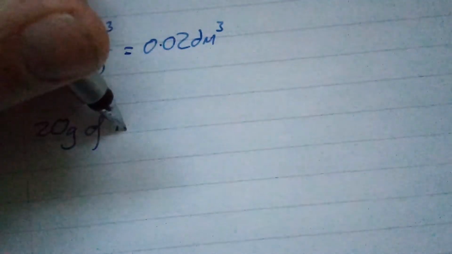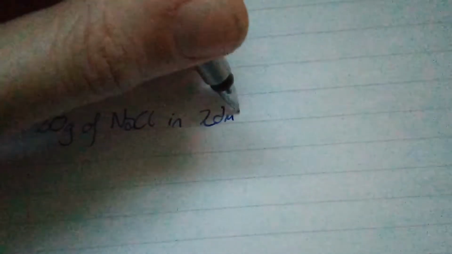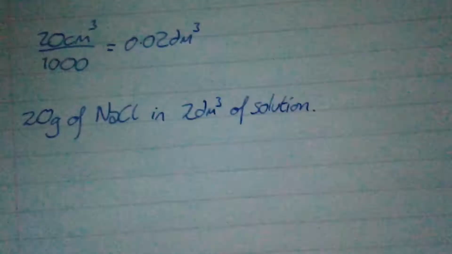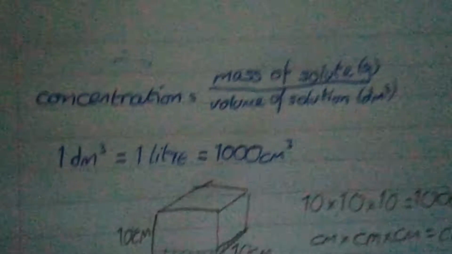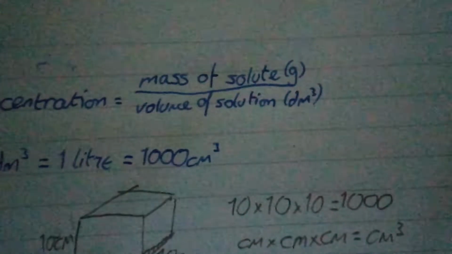Okay, so let's do an example. I've got 20 grams of sodium chloride, and I've got that in 2 decimeters cubed of solution. So how am I going to figure that out? Well, I know that concentration is my mass divided by my volume.